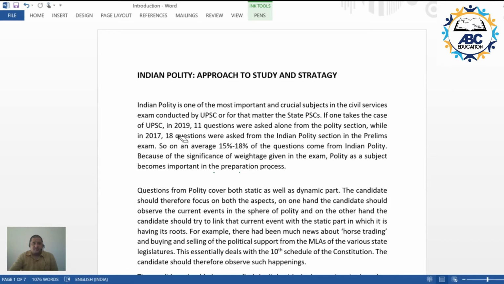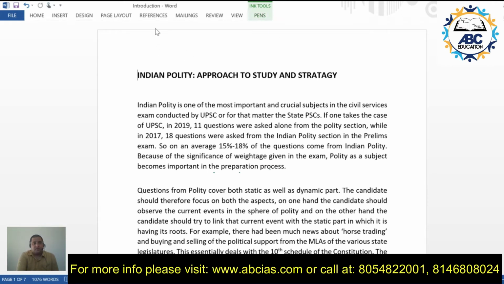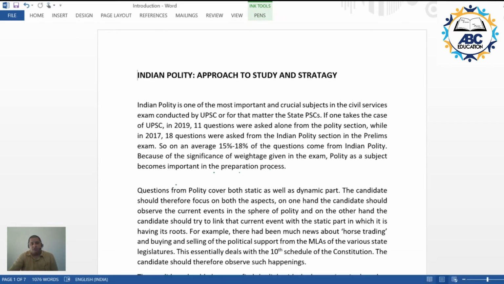If this is the case, then it becomes important to handle this topic in a scientific manner. Now, how to study the topics, how to go for the preparation with respect to Indian polity.